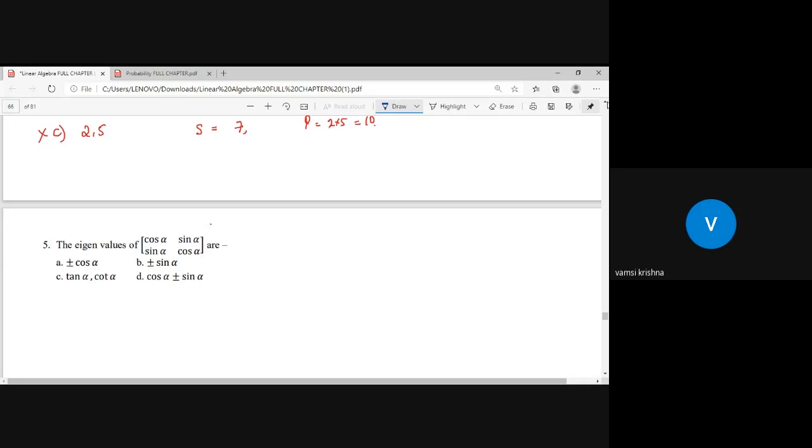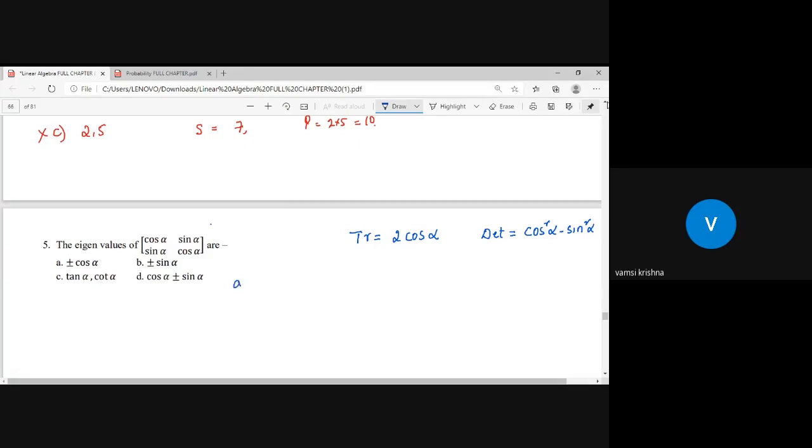Before going to the question, let us analyze the trace and determinant first. Trace of the matrix is cos alpha plus cos alpha, that is 2 cos alpha. Determinant is equal to AD minus BC: cos square alpha minus sin square alpha. I think you can write cos 2 alpha. So let us write this first.